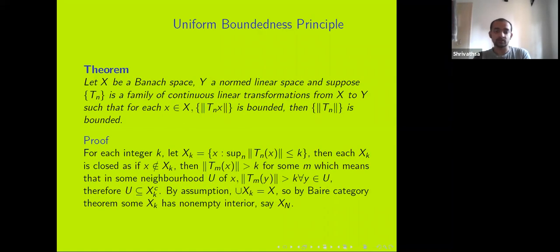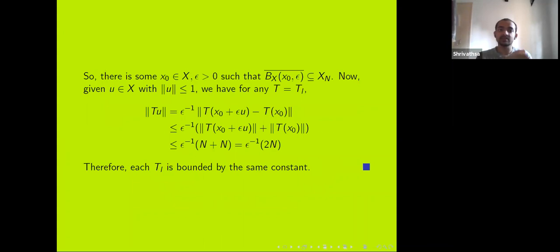Now, take that xn and this xn. That means there is some x0 and epsilon greater than 0 such that the ball of radius epsilon around x0 is contained in xn. Because xn is a closed set, I can take the closure of the ball and still remain in xn.